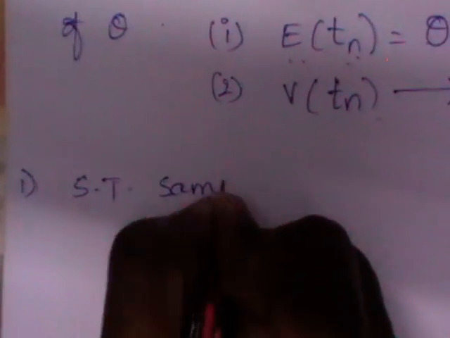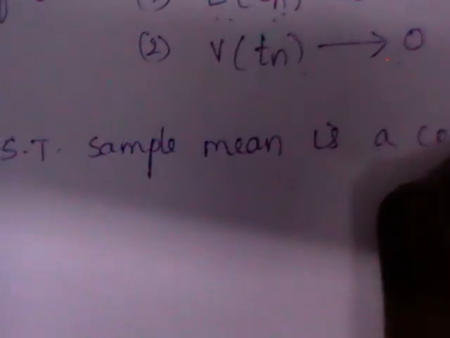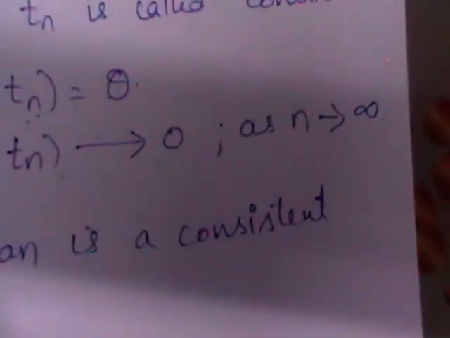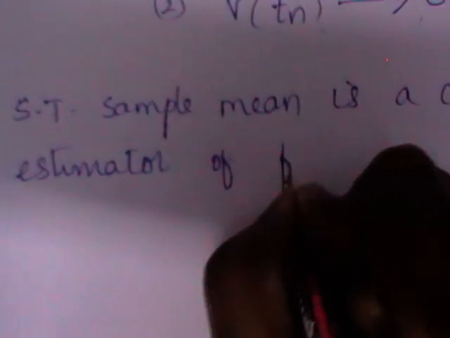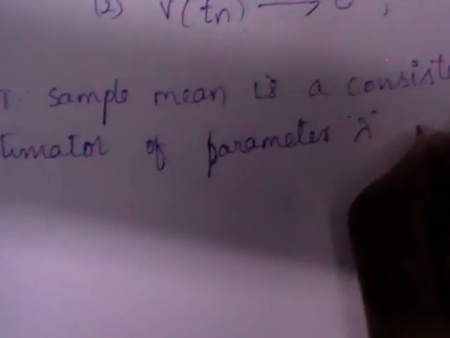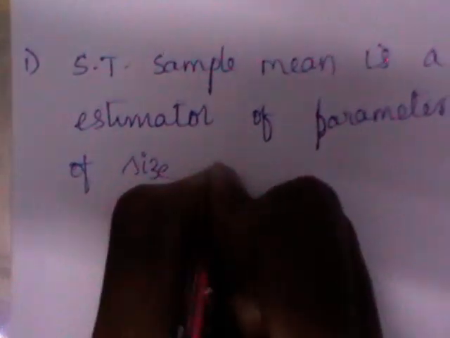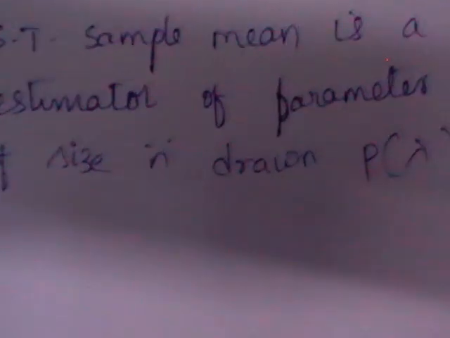First one, show that sample mean is a consistent estimator of parameter lambda for a sample of size n drawn from Poisson lambda distribution.